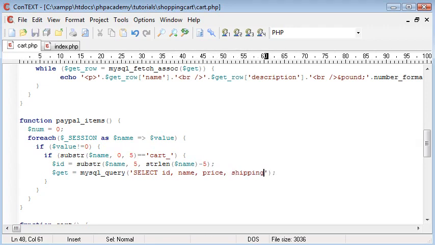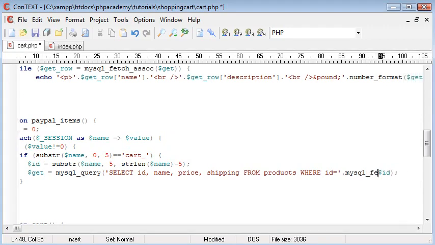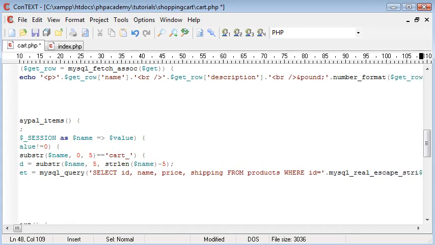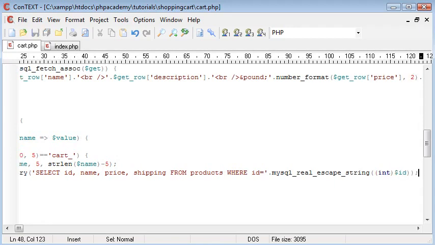Now we're taking into account the shipping, because obviously PayPal needs to calculate the shipping, and then from product, where ID equals, and again we're going to concatenate on ID, but we want to make this a bit safer, so mysql_fetch_assoc, mysql_real_escape_string of ID, and we're going to make sure this is an integer variable